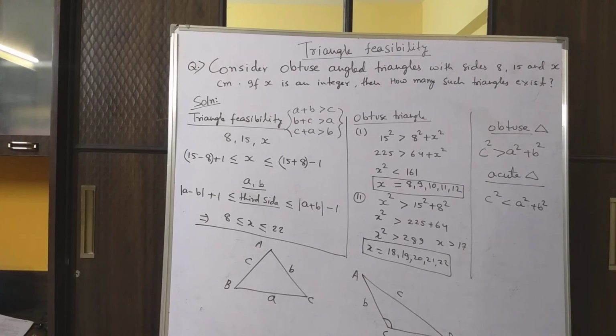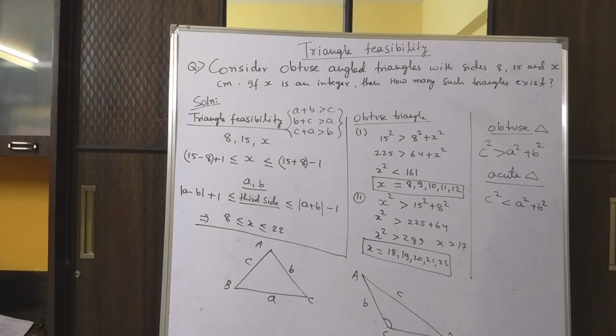So the values which I have placed in the rectangular boxes, x equal to 8, 9, 10, 11, 12 and x equal to 18, 19, 20, 21, 22, these are the 10 values of x for which we will get an obtuse angle triangle. If the question was only about when a triangle is feasible, what are the values of x for which a triangle is possible, then we would have said 15 numbers, from 8 to 22, 15 integers. But in this case, 10 will be there. So we are rejecting the values of x which are 13, 14, 15, 16 and 17, because for those values we will not get an obtuse angle triangle.